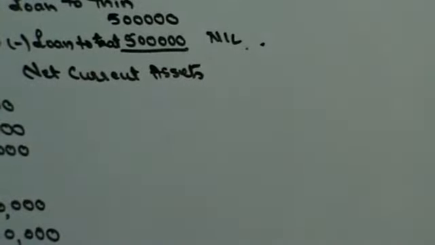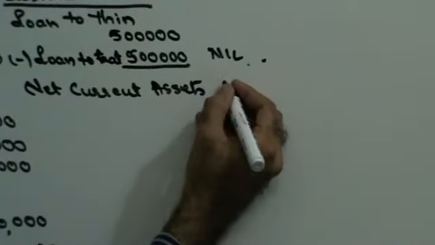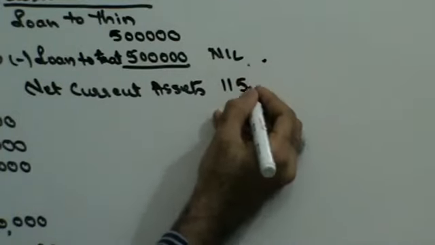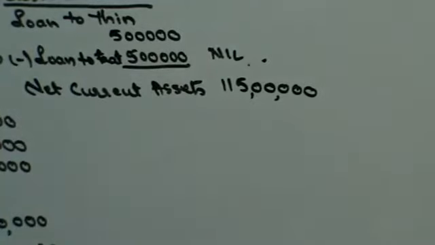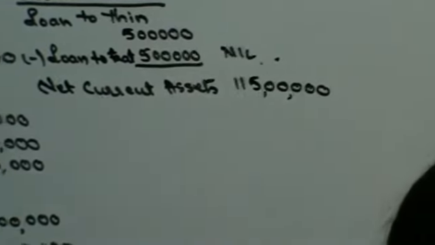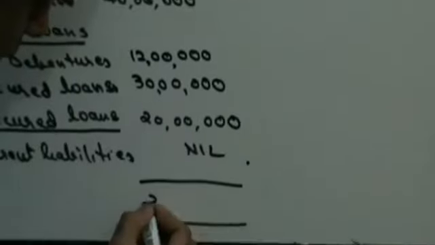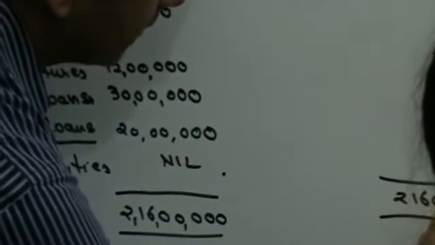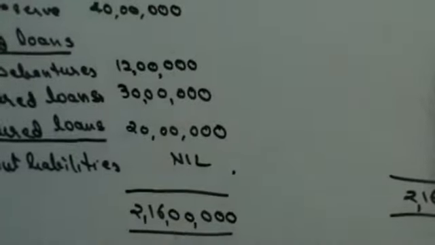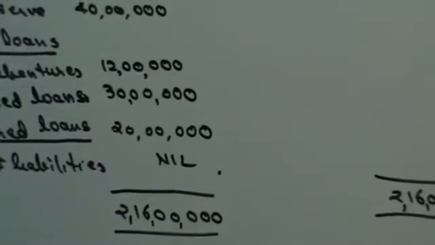Next you have net current assets. You had assets of your company of 85 lakhs plus you took over another 30 lakhs. So 85 and 30. Someone please add that. 115 lakhs. I think we've taken over all the assets. Now someone please add this: 2 crore 16 lakhs. Balance sheet tallies. We'll stop this here for the day. Thank you very much.